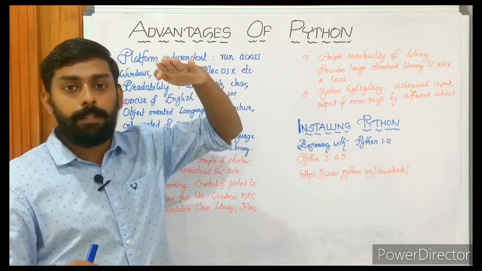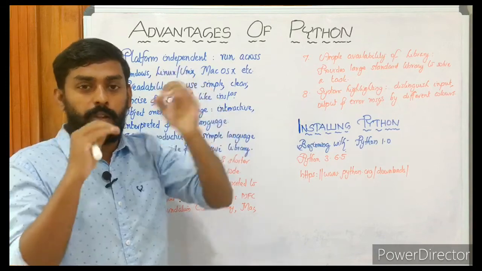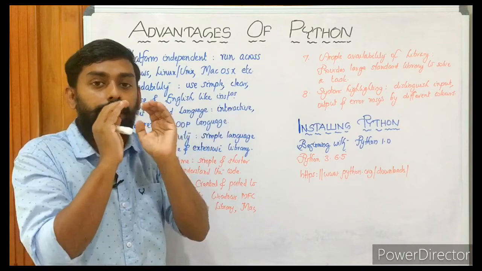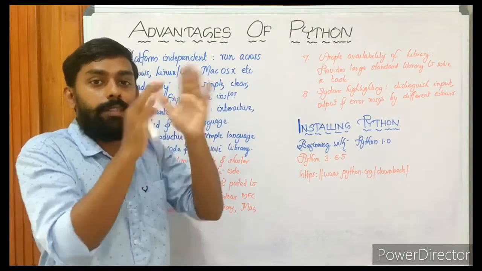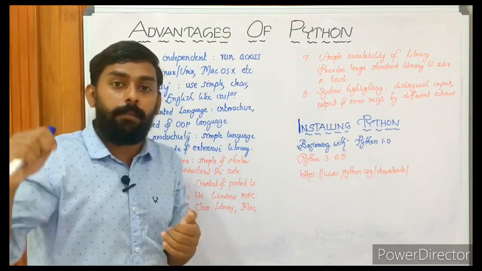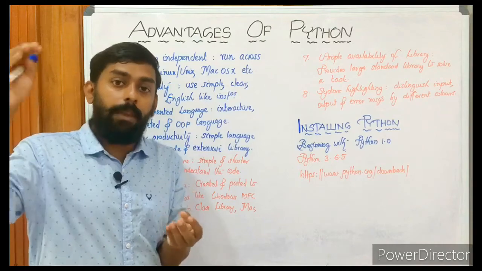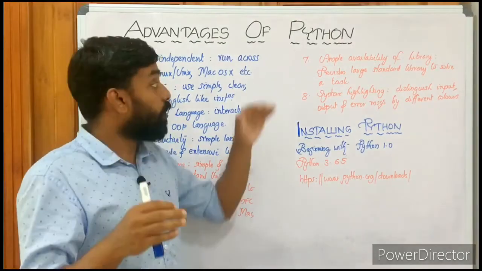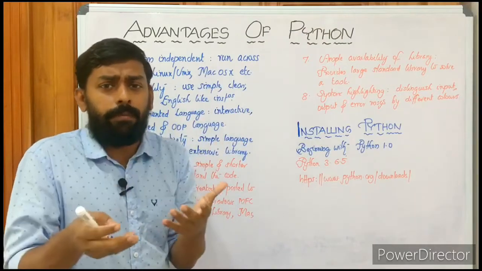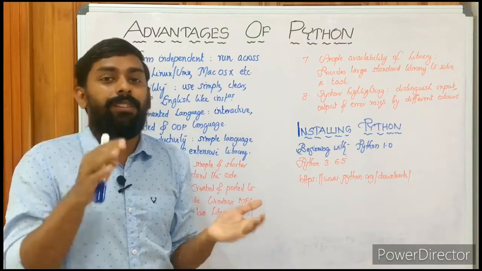So in C++, suppose we need 10-15 lines to code a function. But here in Python, the function that we have done using C++ with 15 lines of code will be available as a single line of code. We can use it. Meaning the function may be available there in Python. So the function for performing that task will be available in the Python standard library. So it will be very easy for us. We don't have to code it again, right? We don't have to code too much. 15 lines of code is not required here.